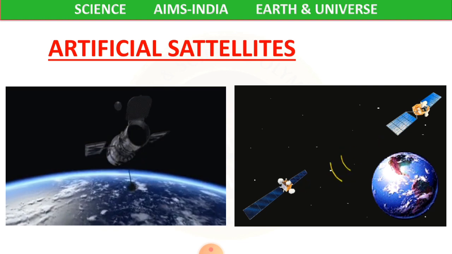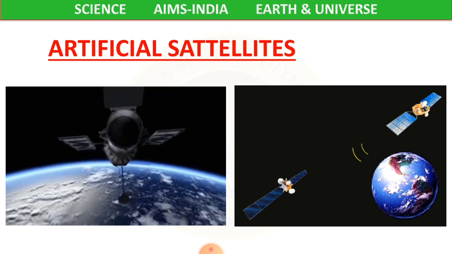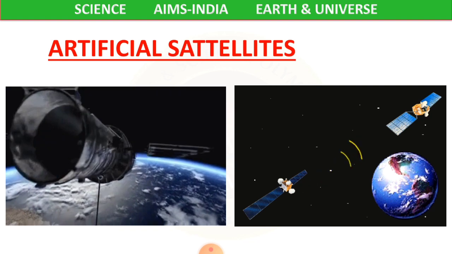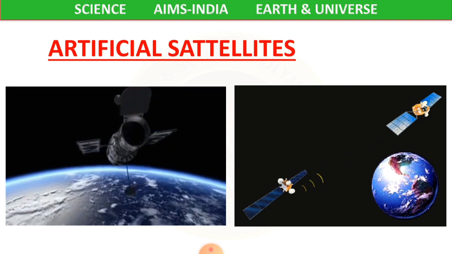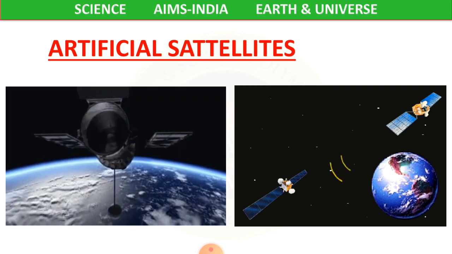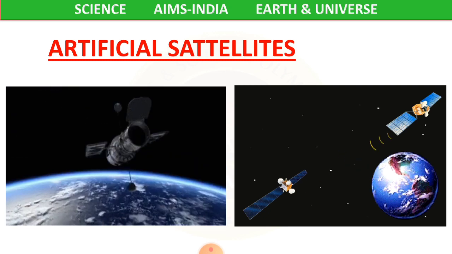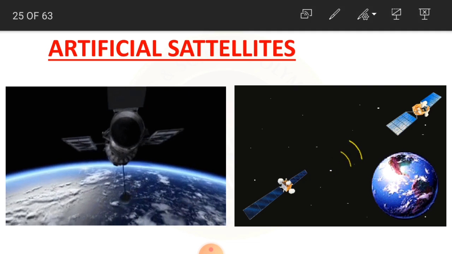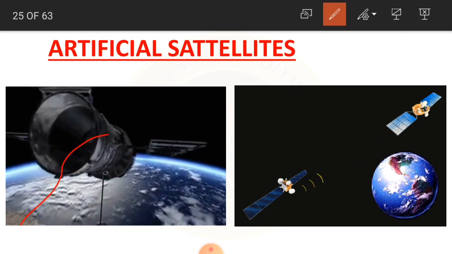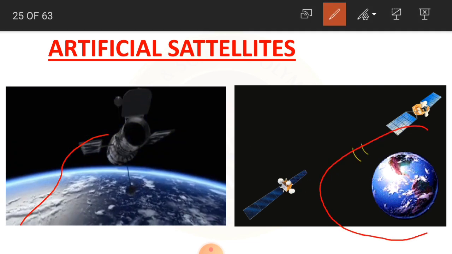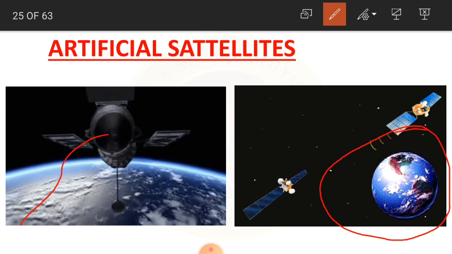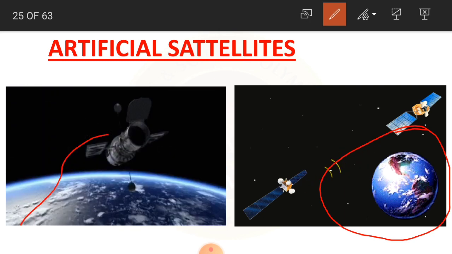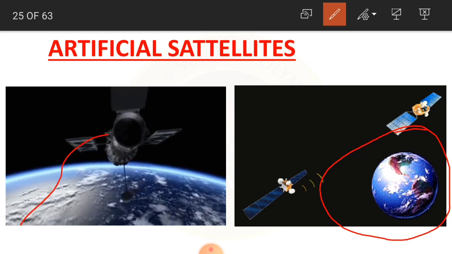Are you able to see here? See how they are traveling, how they are making their journey around the earth. They have a particular, fixed way, children. Only on that they travel. Again, they have an orbit here, and through this we get the information.